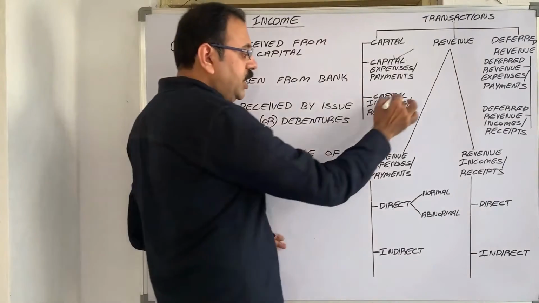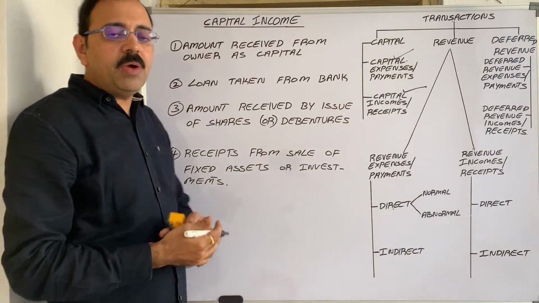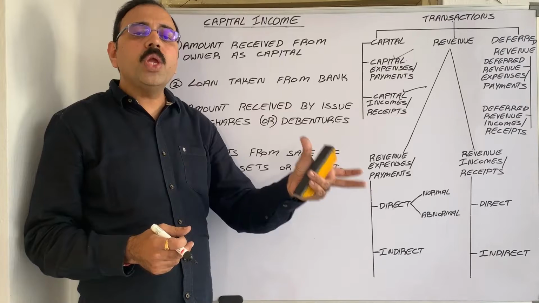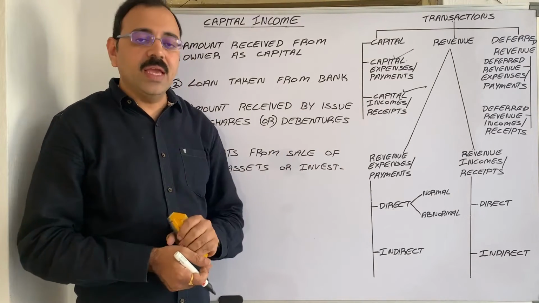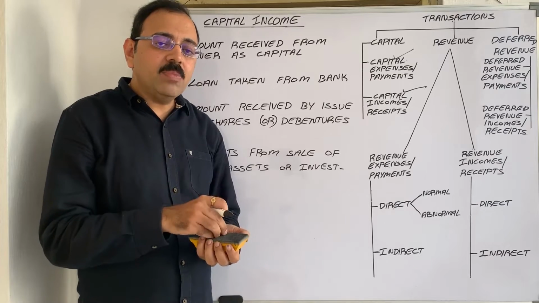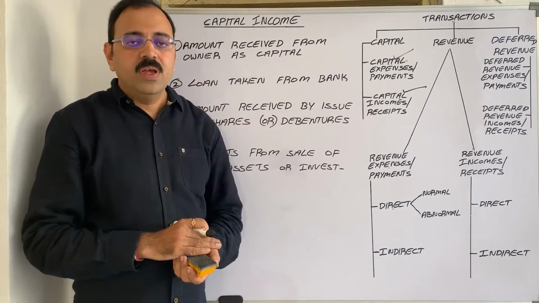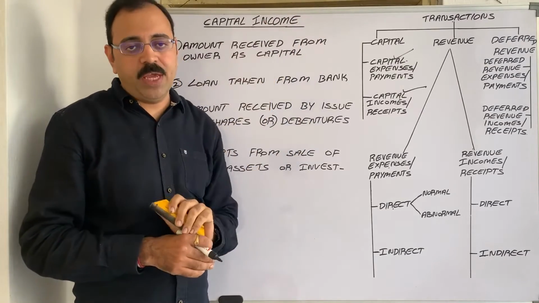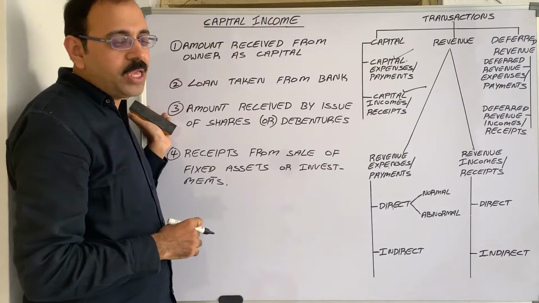Next transaction is capital incomes. Capital income means what? If any amount is earned not from the regular course of business, then it is called capital income. Capital incomes are non-recurring in nature, meaning rarely they come. Where do you have to show them? In the balance sheet, on the liability side they appear. And these are the examples for capital incomes.